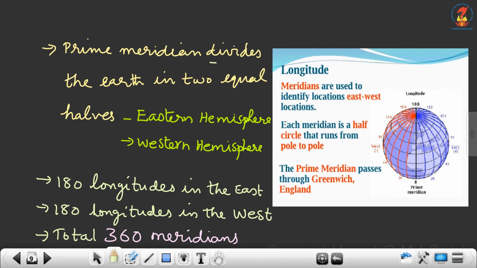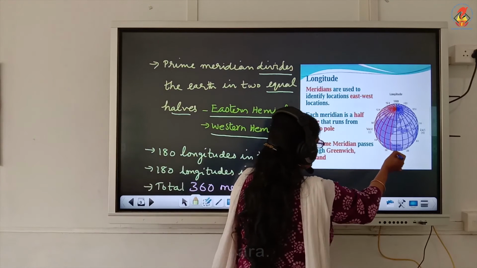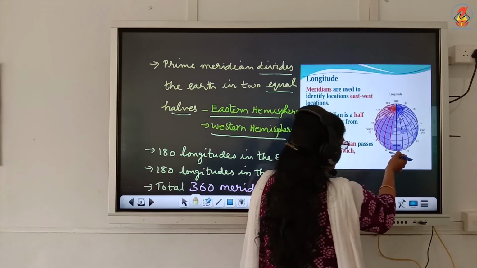Prime meridian divides the earth into two equal halves, eastern hemisphere and western hemisphere.